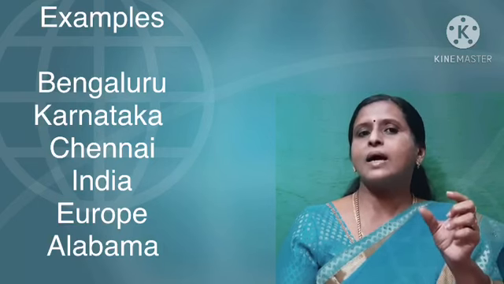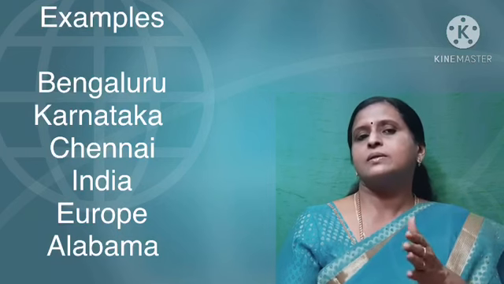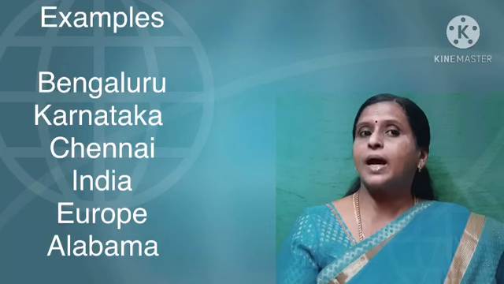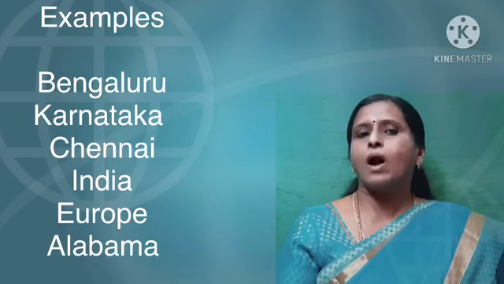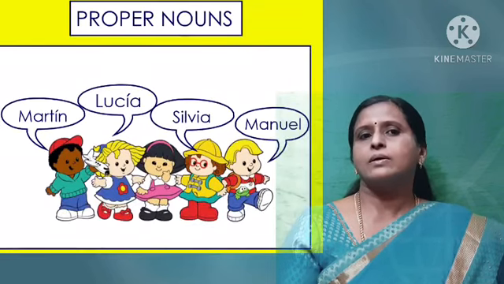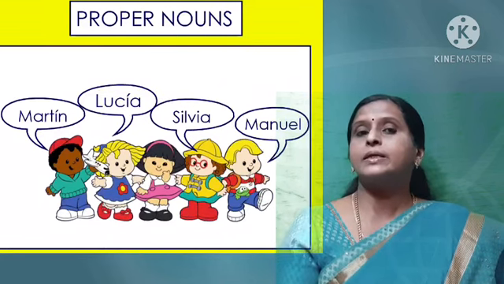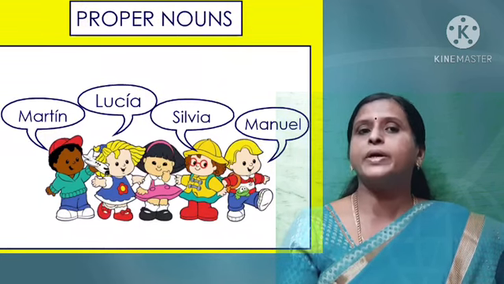So all these are place names. It should all begin with a capital letter. At the same time, names also. Rahul, Rekha, Pushpa. It should all begin with capital letters because these are called proper names.